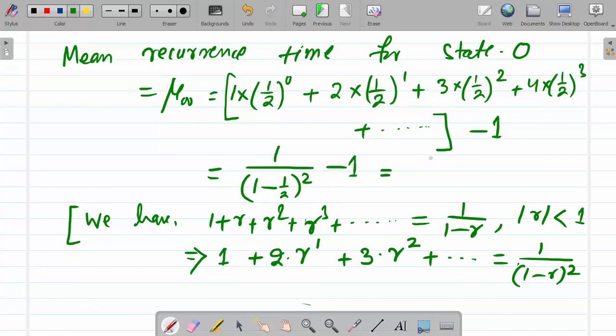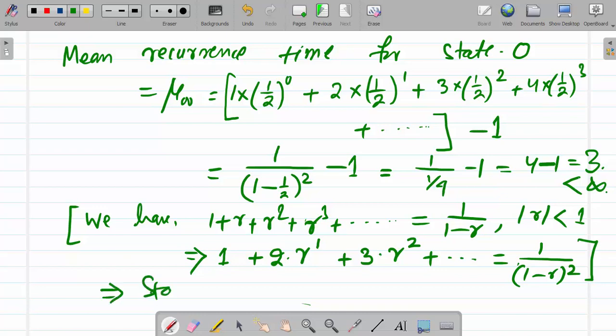So this is equal to 1 by 1 by 4 minus 1, that is equal to 4 minus 1 equal to 3. So mu 00 equal to 3, which is finite. So that implies state 0 is a non-null state. Now state 0 is persistent and state 0 is non-null.